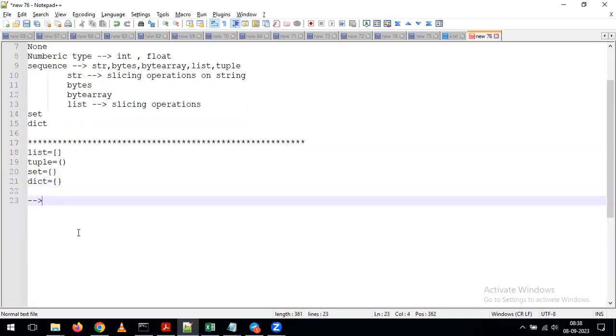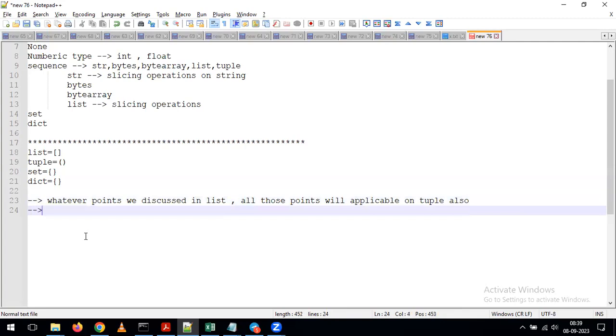In our previous class, whatever points we discussed on list, all those points are applicable on tuple also. Only thing is, on a tuple we cannot perform update operations. Except this operation, all the remaining operations we discussed on the list are completely similar on the tuple.